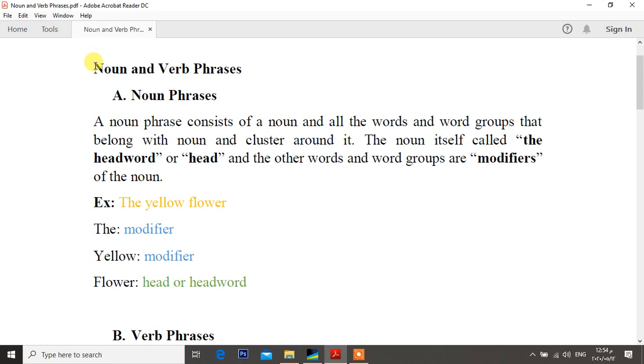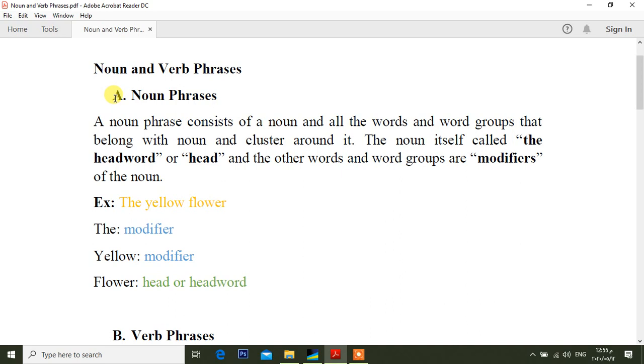After finishing the morphemes in general, today we are going to talk about chapter 14, noun and verb phrases. Before that, I want you to know what the meaning of a phrase is in general. A phrase is a group of words that is a part of a sentence. So a phrase is a part of a sentence, and it is smaller than a sentence and a clause as well.